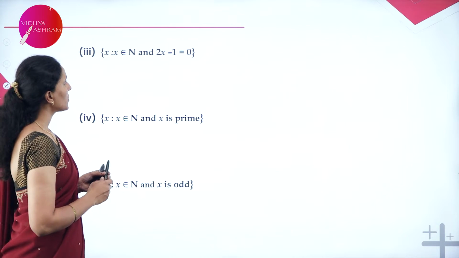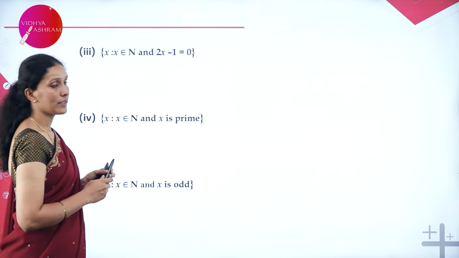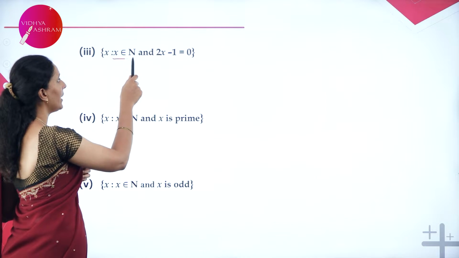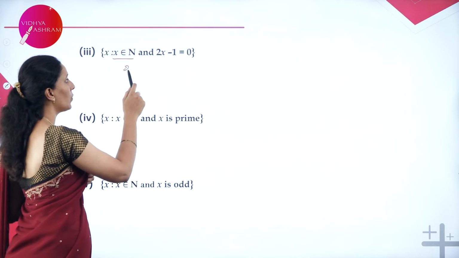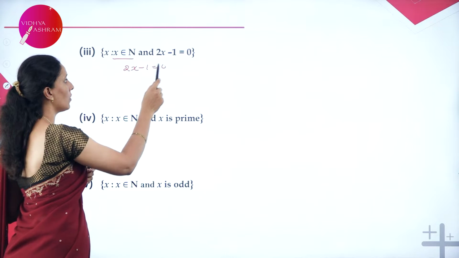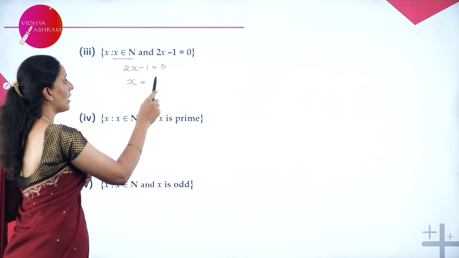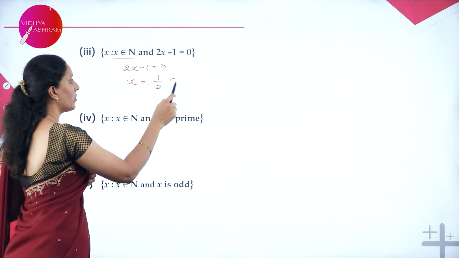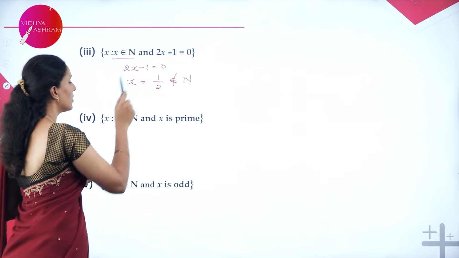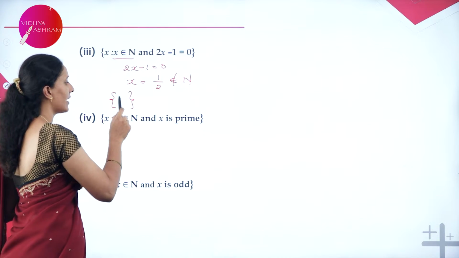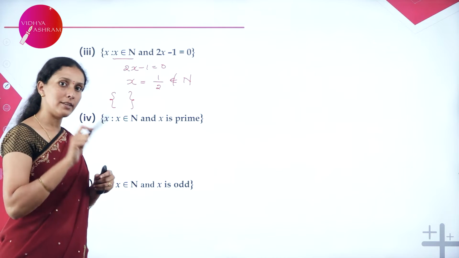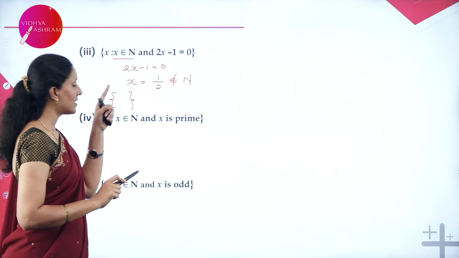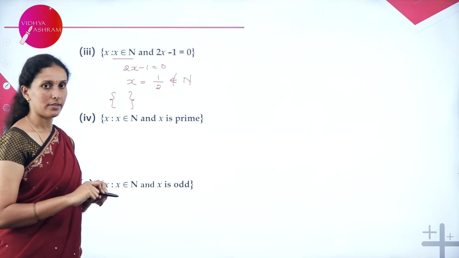Next, x belongs to N and 2x minus 1 is equal to 0. X should be a natural number. When I say 2x minus 1 is equal to 0, x takes a value of 1 by 2. But 1 by 2 is not a natural number. So therefore, there is no element inside the set. We know that empty set is also finite. So therefore, this is an example for finite set.